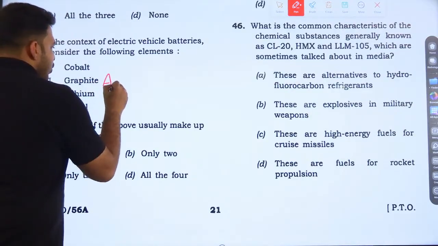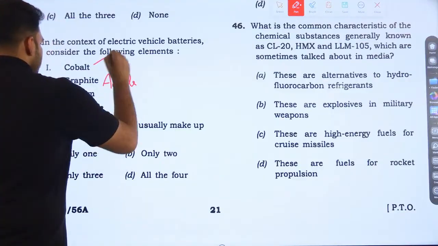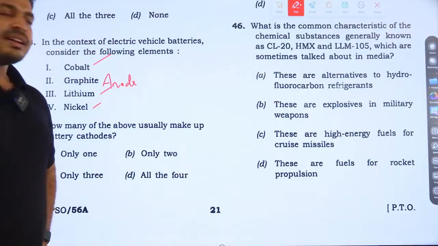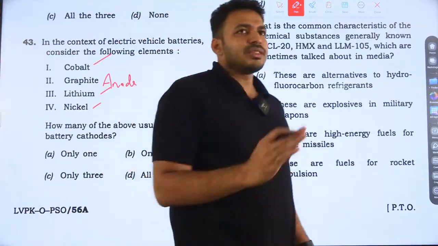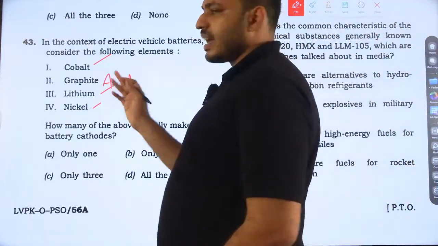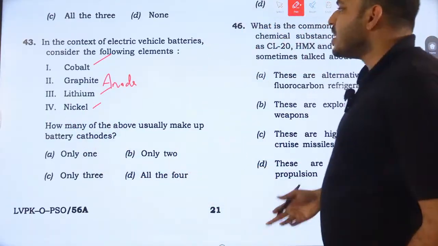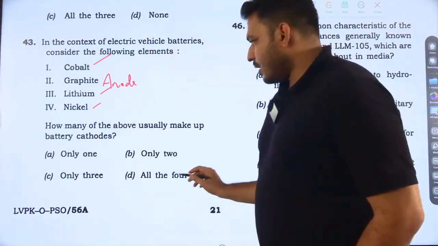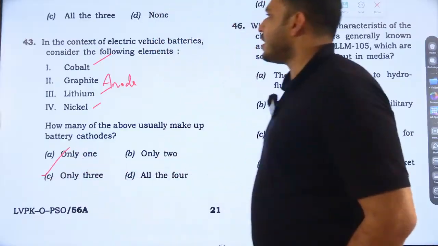Graphite is actually an anode, but the rest, cobalt, nickel, and lithium, are cathodes, as we say with lithium-ion batteries. So all three is the right answer.